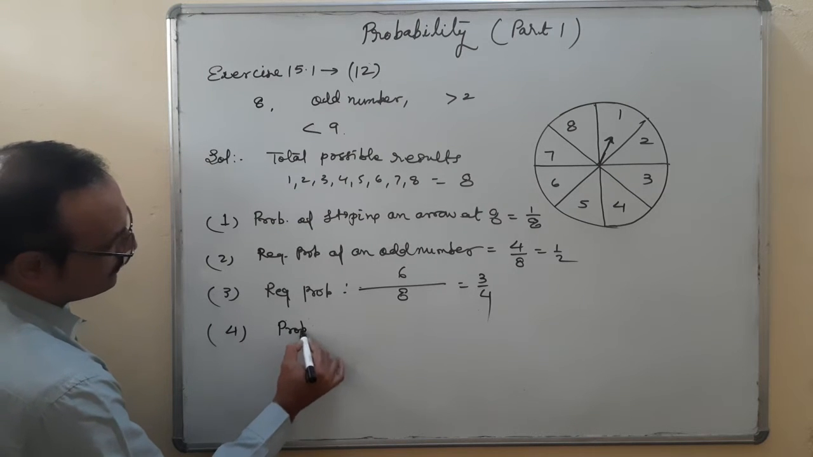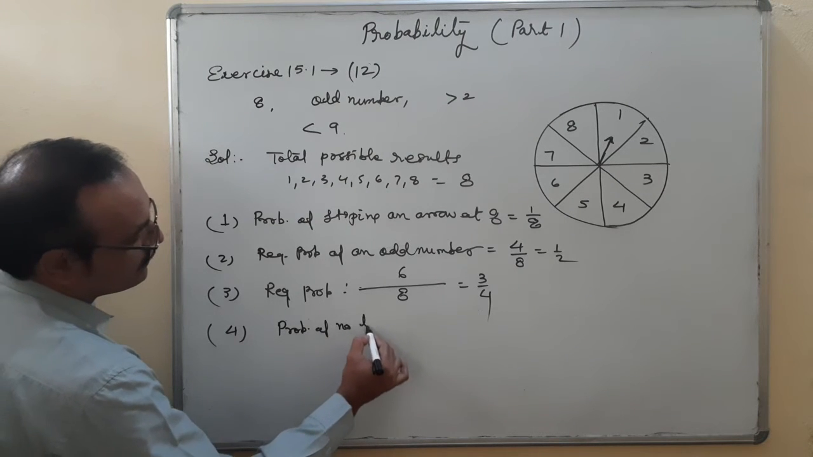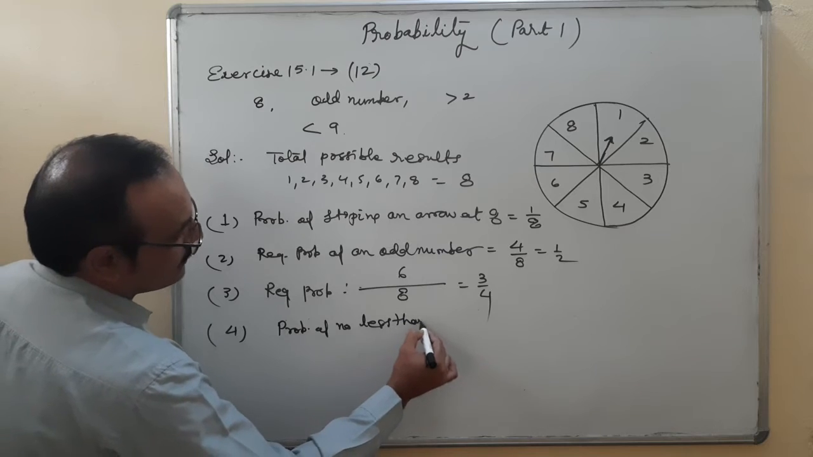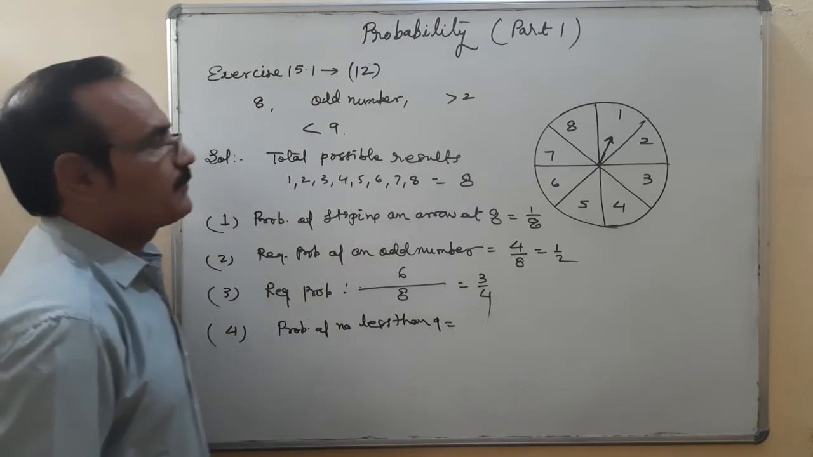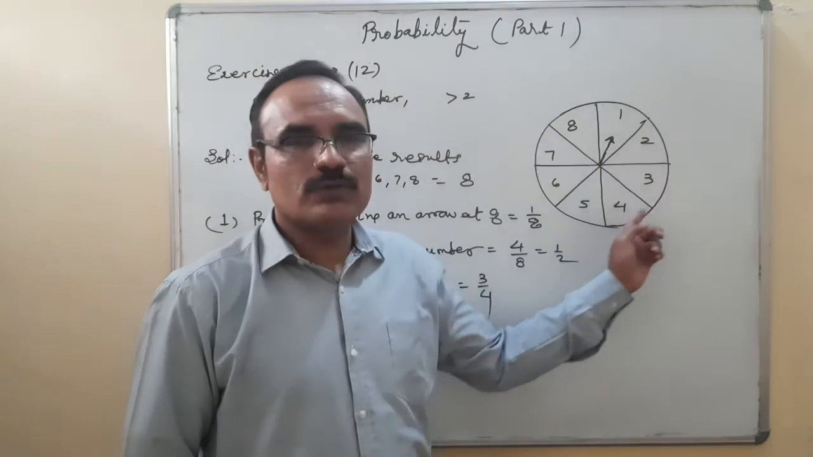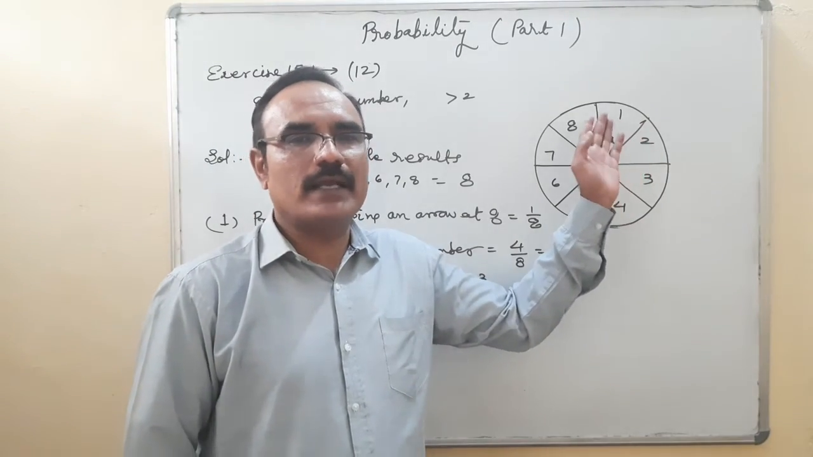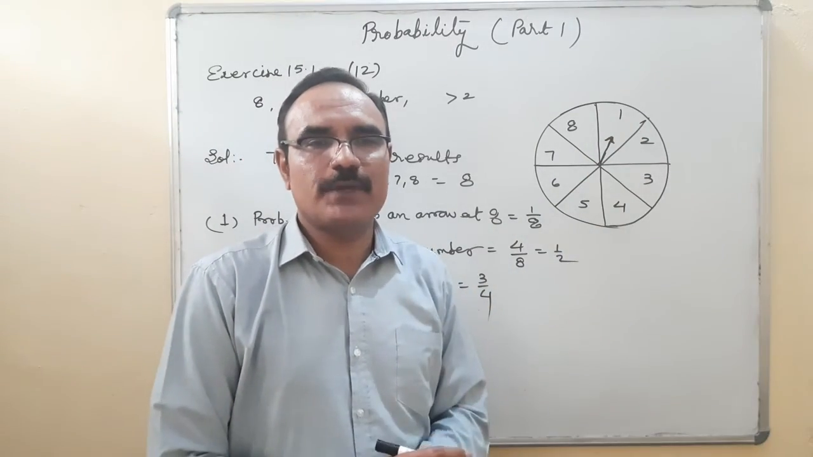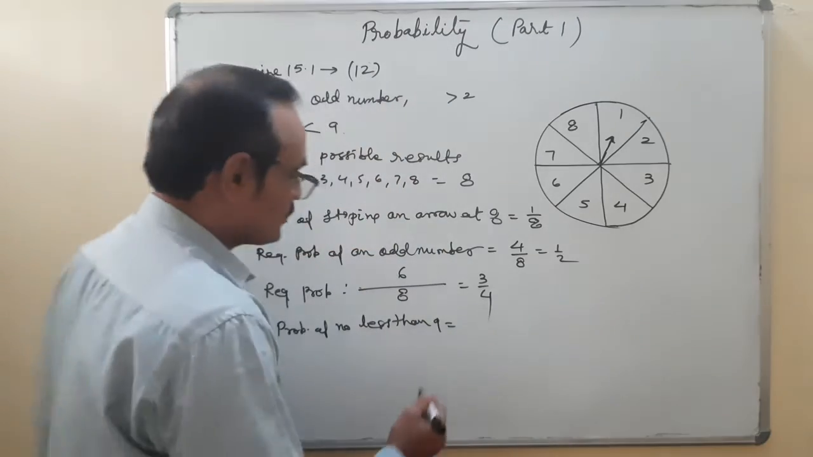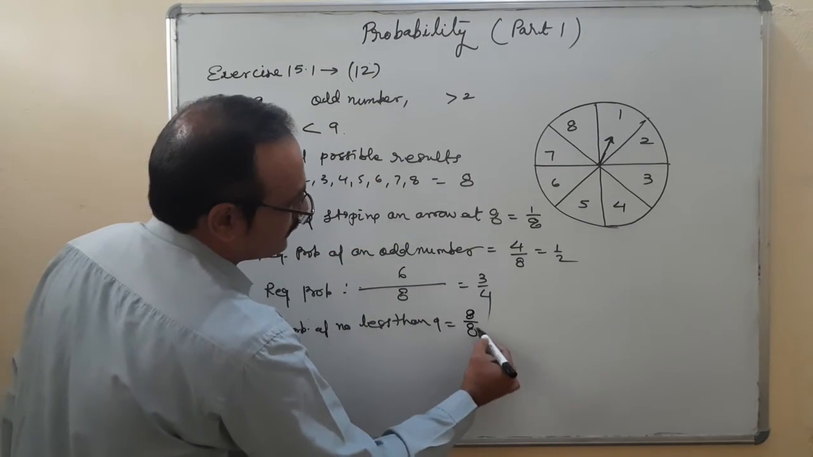Probability of a number less than 9. Less than 9, so it can stop at 1, 2, 3, 4, 5, 6, 7, 8. All the numbers are coming. So what does it mean? The favorable points are 8. So when I write 8 upon 8, that is 1.